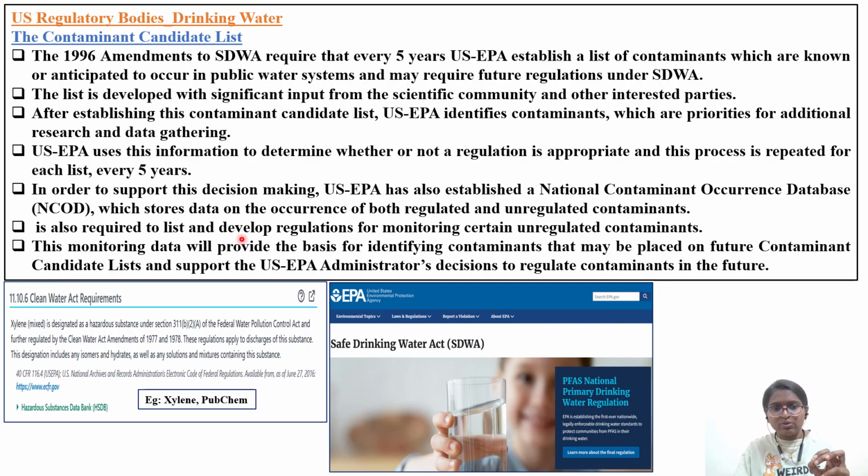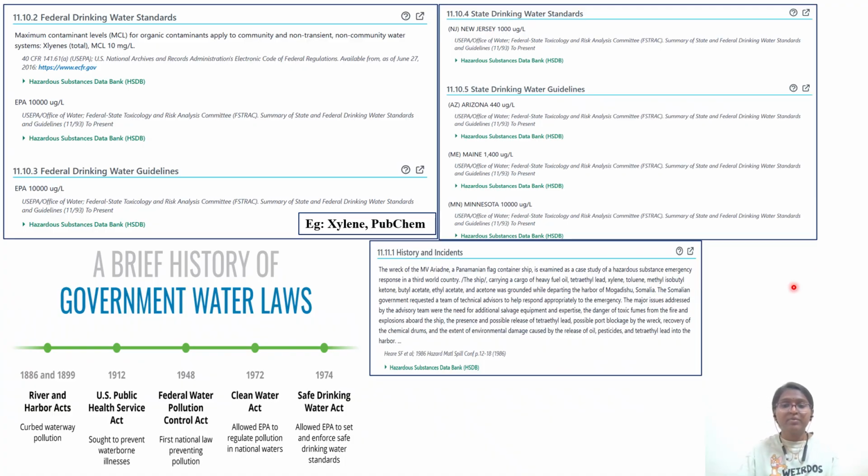EPA is also required to list and develop regulations for monitoring certain unregulated contaminants. Monitoring data will provide the basis for identifying contaminants that may be placed in a future contaminant candidate list, and support the US EPA administrator's decision to regulate contaminants in the future. So we have to have a forecast. Today we might not have any threat, but maybe down the line after 1 to 2 years, because certain chemicals will show long-term effects also. So we need to make some risk management plan prior to that.